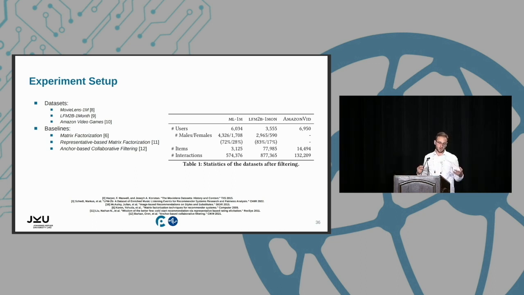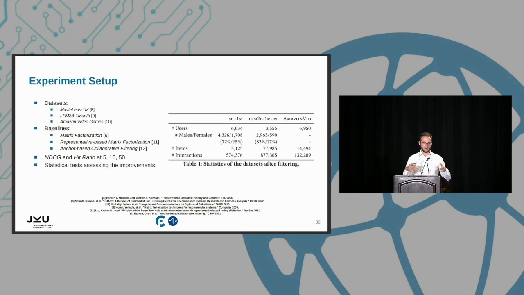One is called representative-based matrix factorization, and the other is a recent approach called anchor-based collaborative filtering. Of course, we compute accuracy metrics, in this case NDCG and Hit Ratio at several levels, check for the statistical significance of our improvement, and perform extensive hyperparameter optimization of both the baselines and our models.